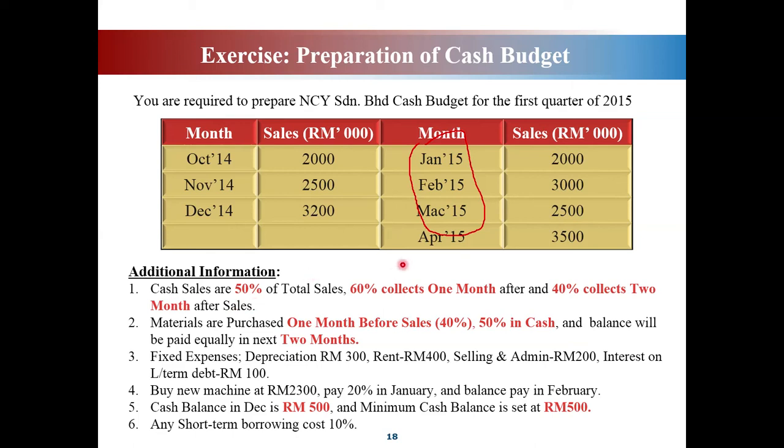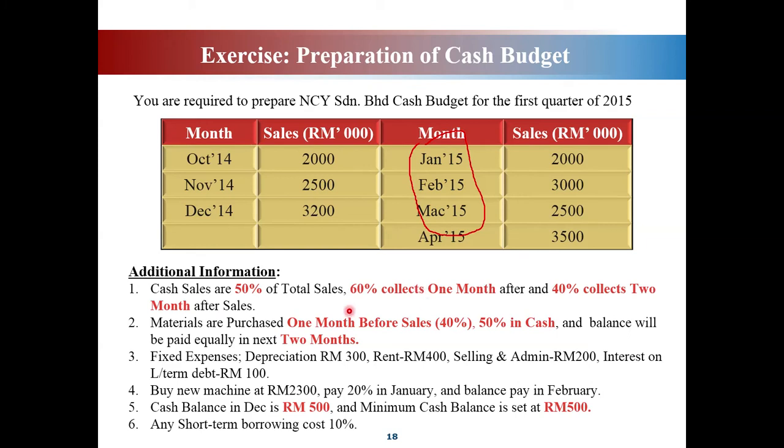This collection one month after and two months after refers to your credit sales.